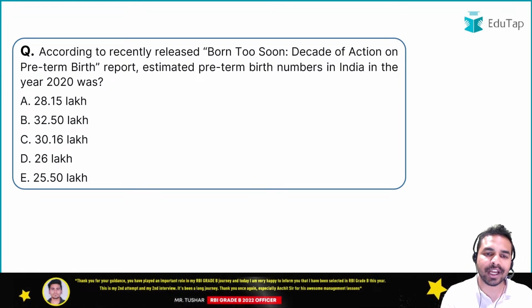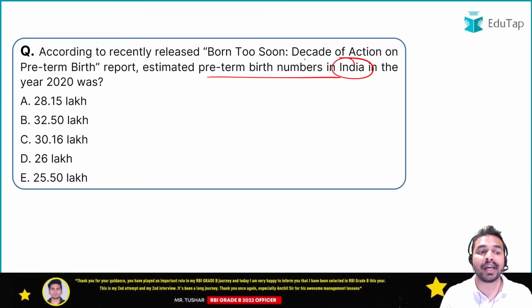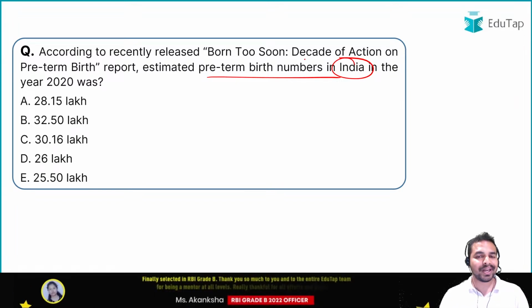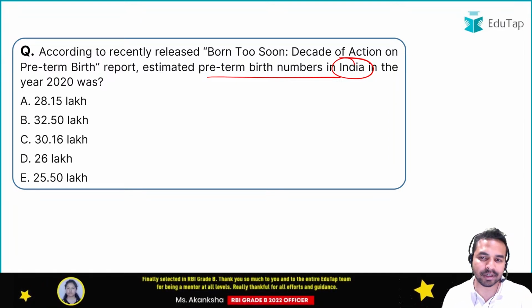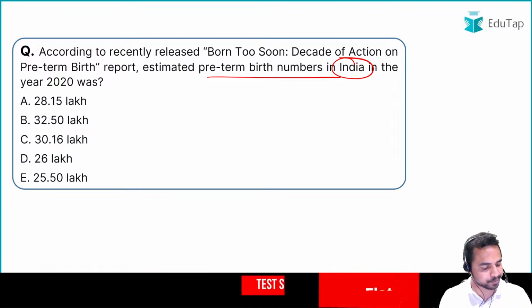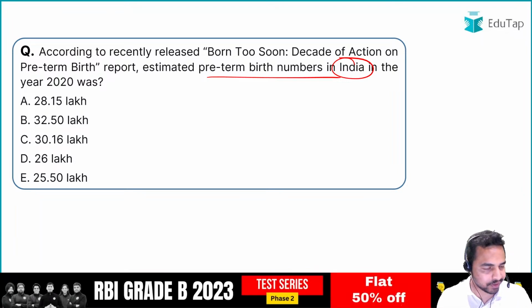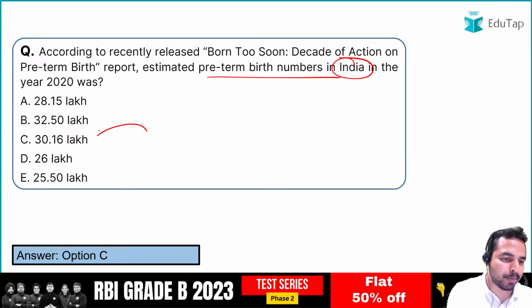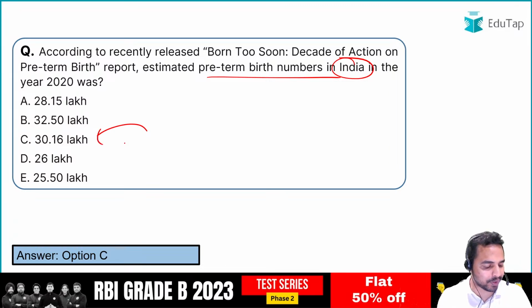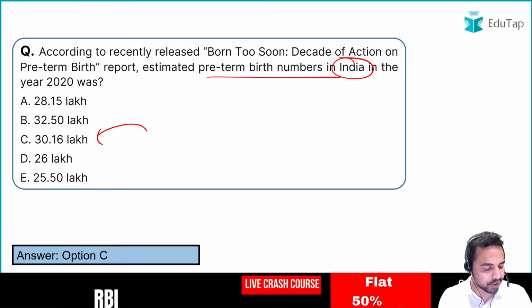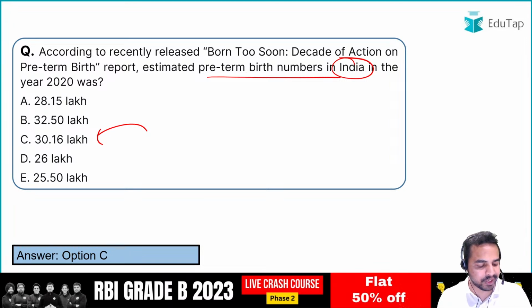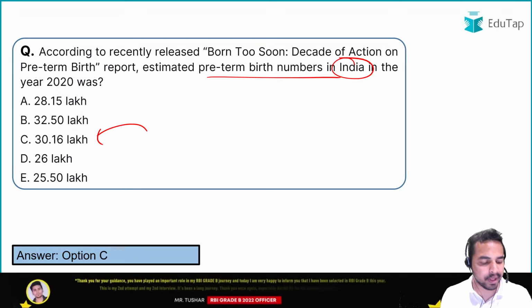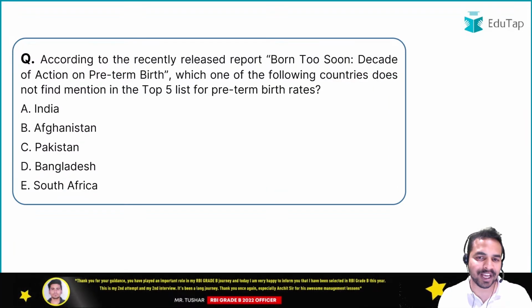So here you have to tell me the preterm birth numbers in India in the year 2020. So guys, what exactly was the estimated preterm birth numbers in India in year 2020? It was 30.16 lakh. Okay, 30.16 lakh is the right answer, option C. So I can see here Darshana, Sumit, Nitin, everybody has given me the right answer. Well done guys, that really shows that your preparation is in the right direction of the exam and you guys are really going to rock in the exam as well.